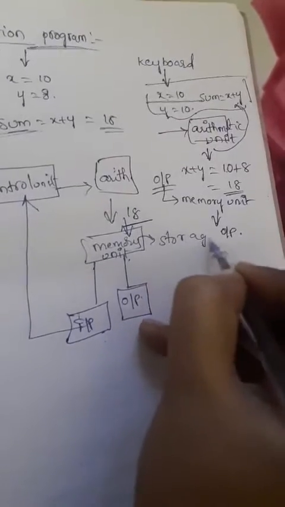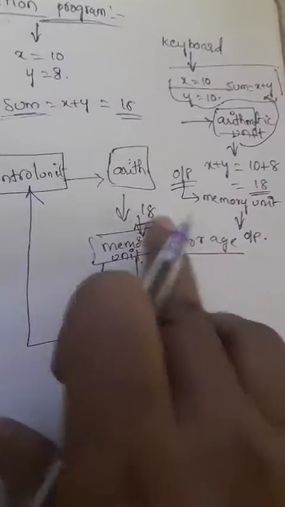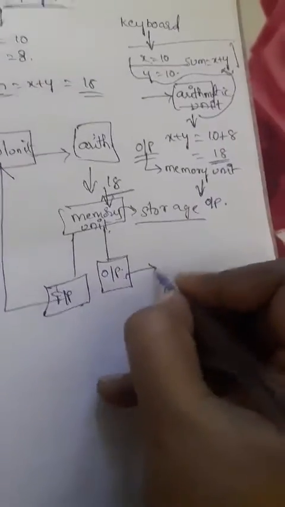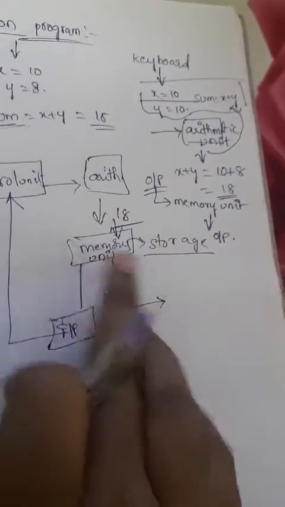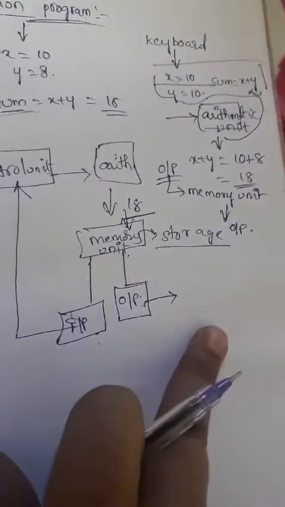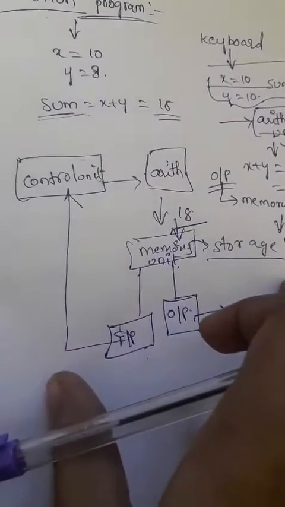What is the main function of the memory unit? We use it for storage purposes. After 18 is stored in the memory unit, only then is it sent outside to the output. 18 is sent to the output side. This is the minimum functioning of the digital computer.